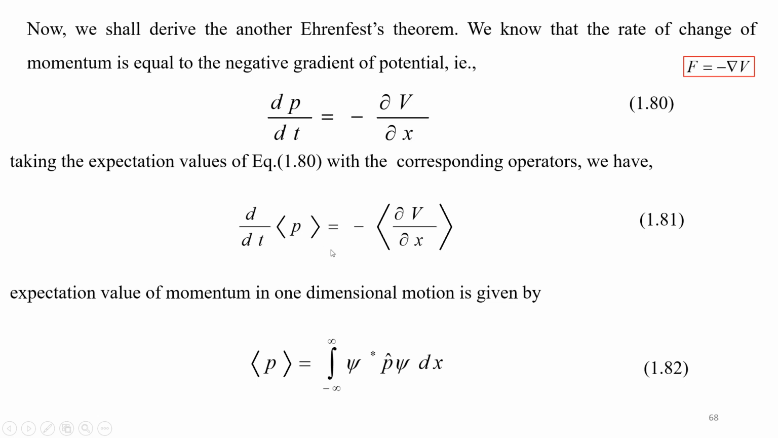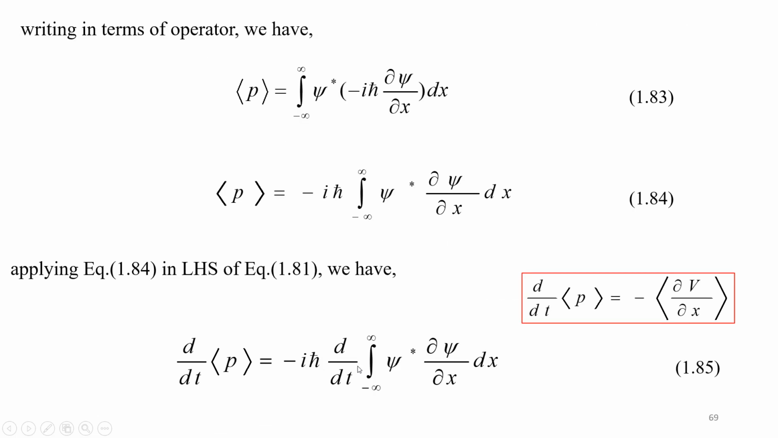Now we know that the expectation value of the momentum in one dimension is given by this expression 1.82, that is the operator P sandwiched between the normal wave function and its complex conjugate. Now substitute the expression for the momentum operator, and we will have minus iħ, integral from minus to plus infinity of ψ* ∂ψ/∂x dx. Now apply equation 1.84 in the left hand side of equation 1.81.